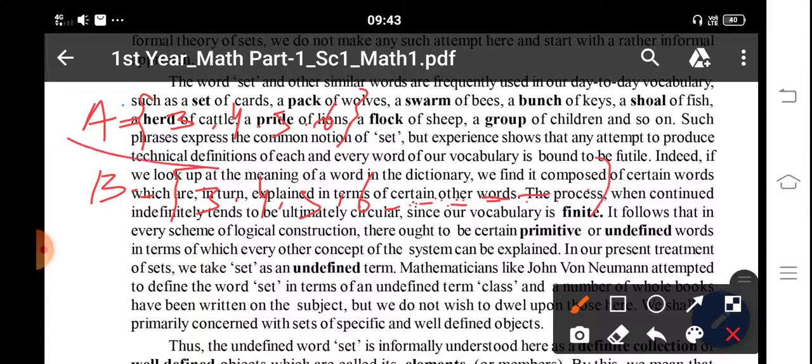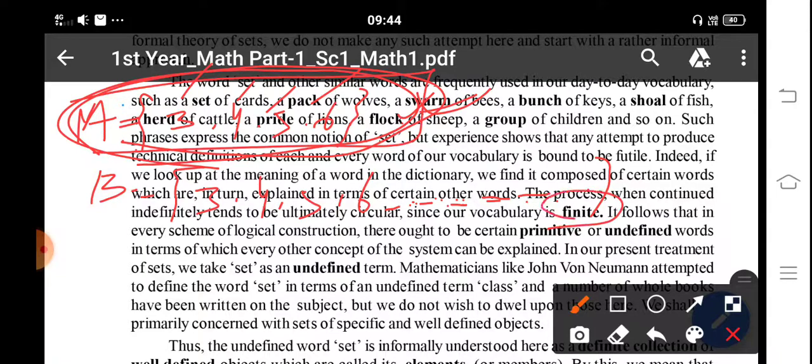In set A, the elements 1, 2, 3, there are 4 elements. Here we can count the elements of set A. So this is called a finite set.